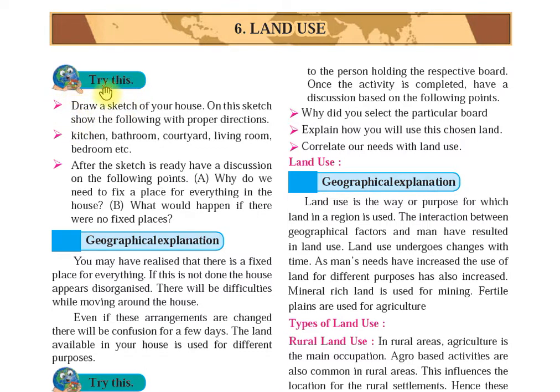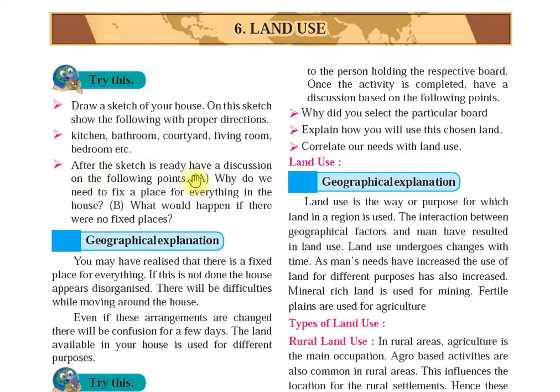Now, see, your first activity is there. Draw a sketch of your house, means draw a picture of your house. On this sketch, show the following with proper direction. After drawing this sketch, show some directions. For example, show on the sketch where is your kitchen, where is the bathroom, a courtyard, living room. Living room is like a hall or something, and a bedroom, etc. So on this sketch, you show all this direction. That is your kitchen, your bathroom, your courtyard, a living room, and a bedroom.